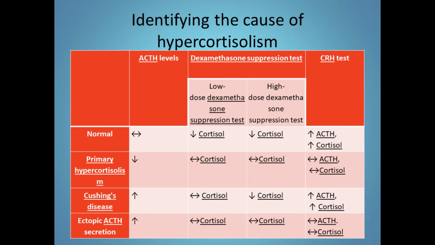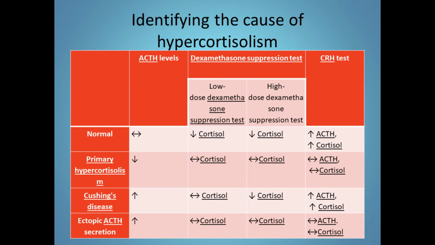Low dose dexamethasone suppression test. In a normal person, there will be decreased cortisol. In case of primary hypercortisolism, it will be normal, and in Cushing's disease also it will be almost normal. In ectopic ACTH secretion also it will be normal.